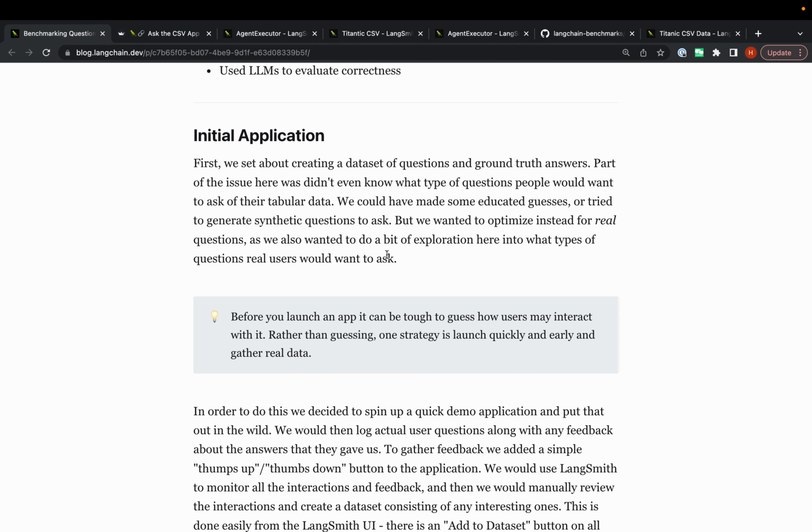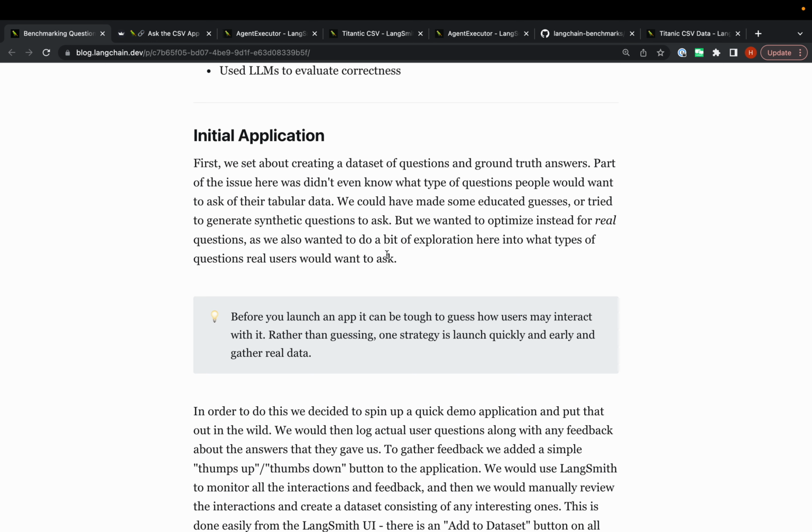So as mentioned, we needed to get started somewhere. We didn't really have any data to evaluate on, and this is a problem that we think is pretty common in LLM applications. Unlike in traditional ML and data science, you don't usually start with a data set because these LLMs are fantastic zero-shot learners, so you can start with an idea, tell it what to do, and then you have an application. That's really good because you can get an application super quickly, but that's not that great for evaluating it because you don't have any data. So the first thing we wanted to do was come up with some data to even use as an evaluation data set.